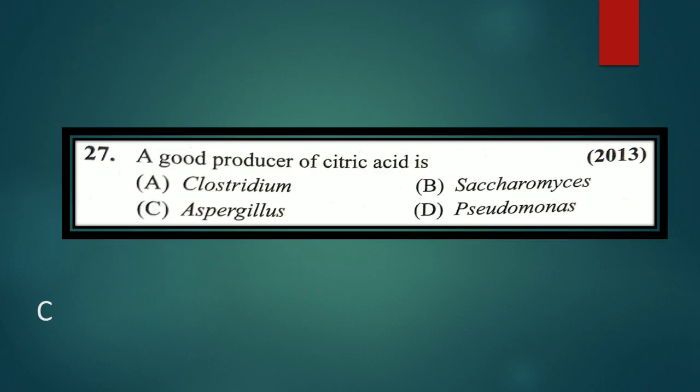Next question. A good producer of citric acid is Aspergillus. Answer is C. Clostridium, Saccharomyces and Pseudomonas are the other options, but Aspergillus is a good producer of citric acid.